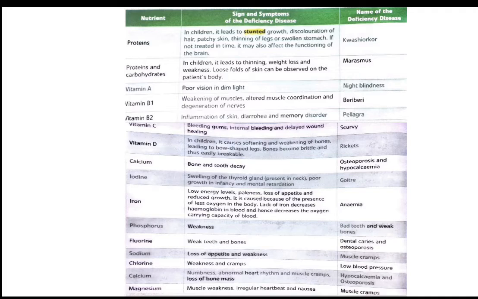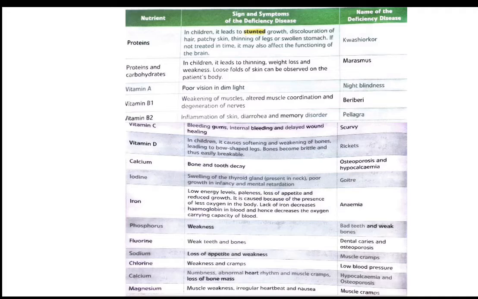The symptoms are that it will not let our body develop or grow, and our hair will also get a light color. Then our skin will get dry and that part will get a little bit red. Then our legs will also be thin, and we will have a swollen stomach. So it is very important to treat it at the time when we get to know, because if we don't treat it in time, it is also going to affect the functioning of our brain. So it is very important.